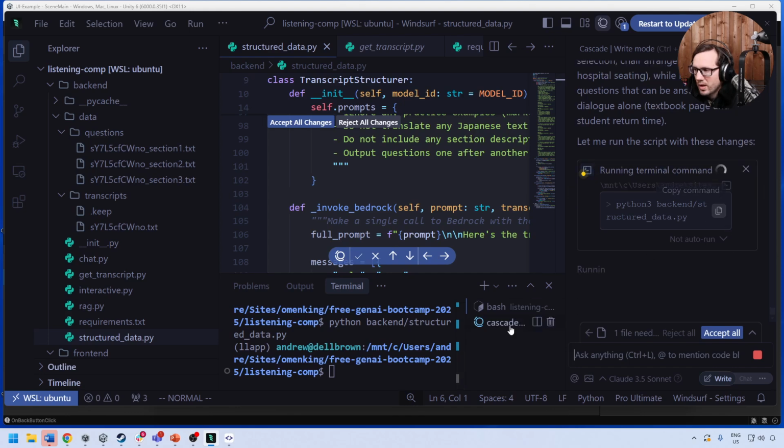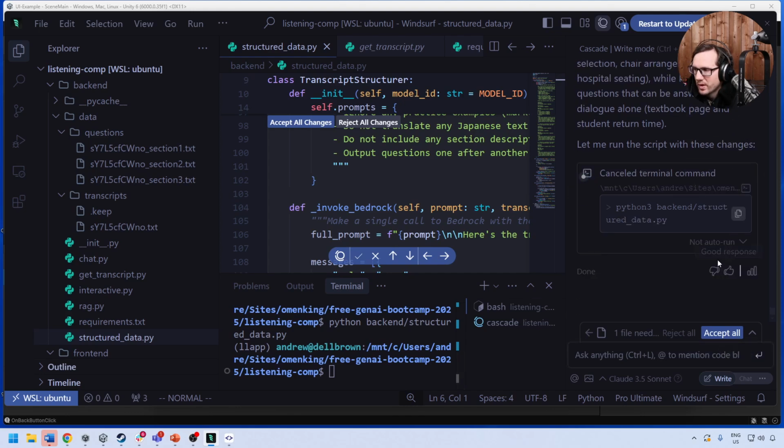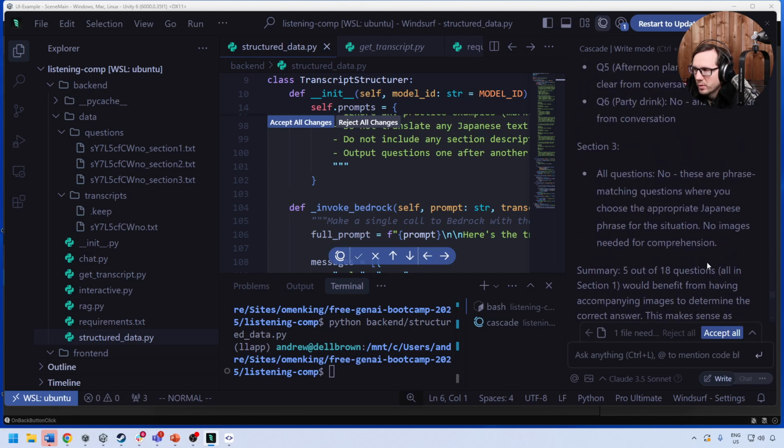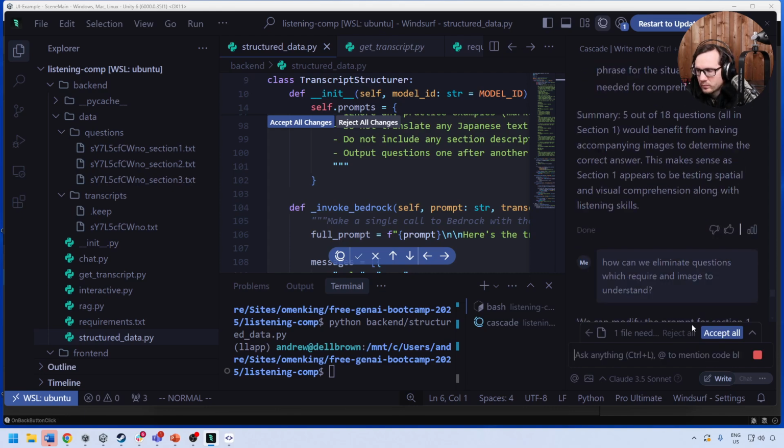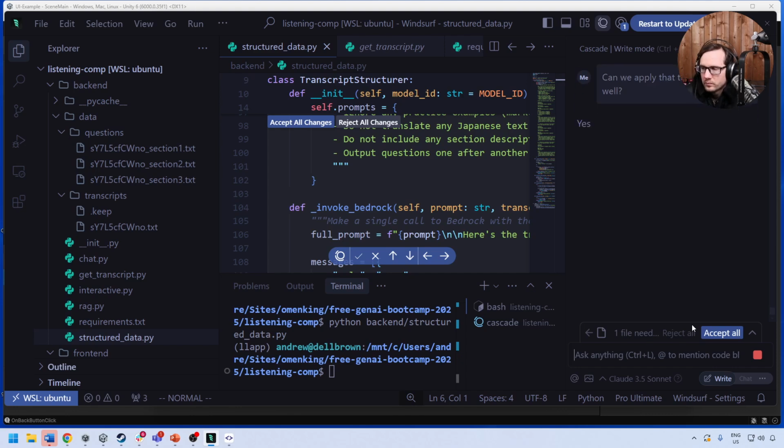And I actually don't need it to run. I shouldn't have done that, so we'll just stop that for a second. And so we'll go back over to section 3. I would say, can we apply that to section 2 as well? Okay, and then we'll be in a place where we can see what we need to see, right?